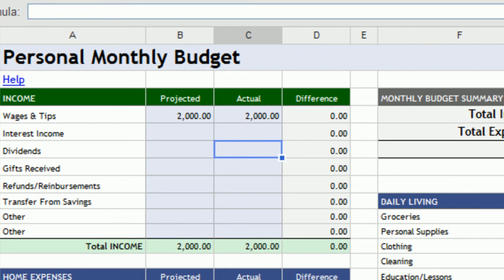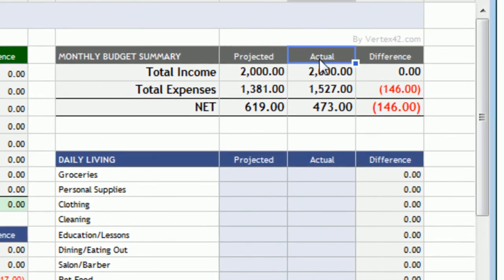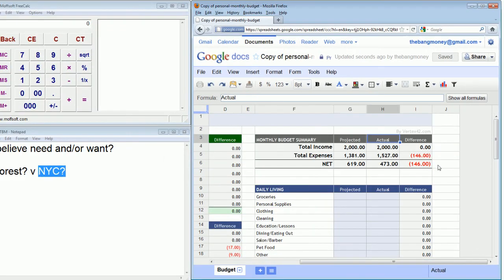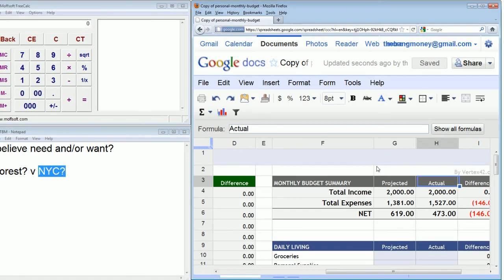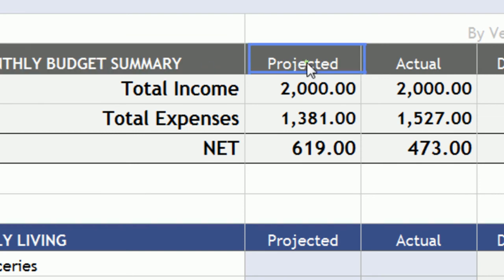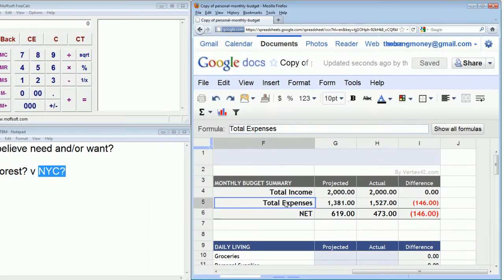And what I like about it is that it has this thing called projected and actual. And if we were to get a little bit closer in there, let's get even closer, we'll see that in the monthly budget summary, we have these three columns, right? It's called projected, actual, and the difference between these two. All right. Then it has these rows: total income, total expense, and this is actually net income. So let's just change that.